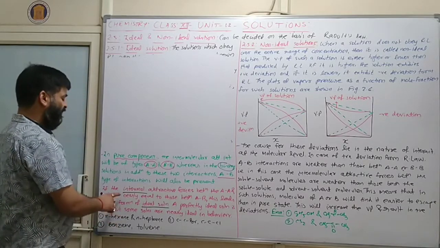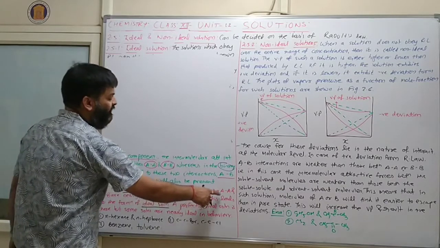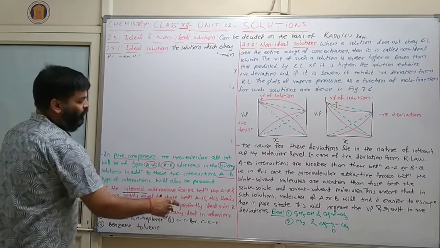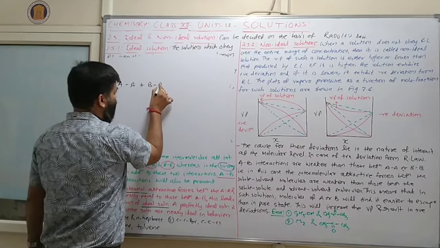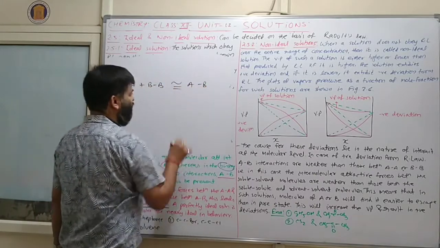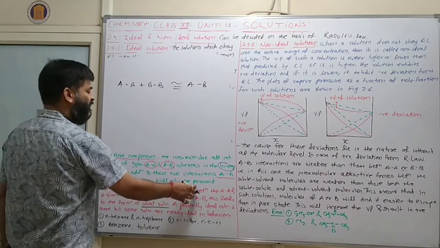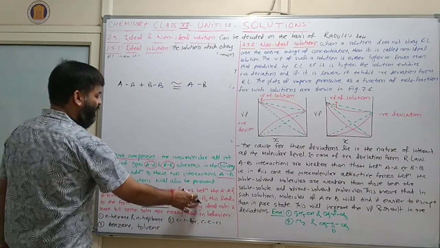So what comes here? If the intermolecular attractive forces between AA and BB are nearly equal to those between AB, see, this is AA, this is BB, and this is AB. Clear? What was said here?